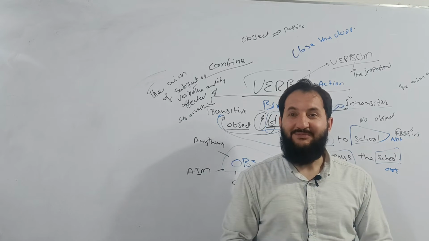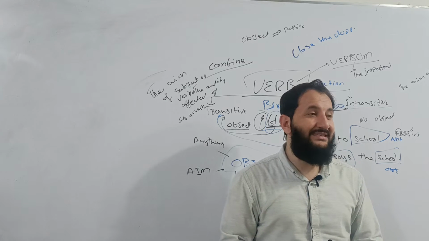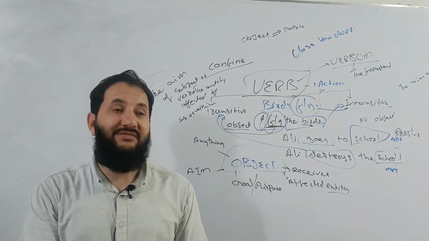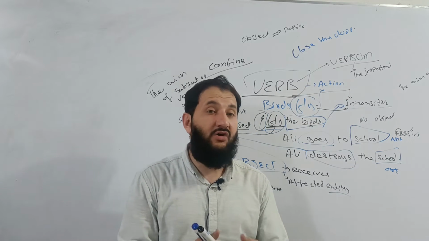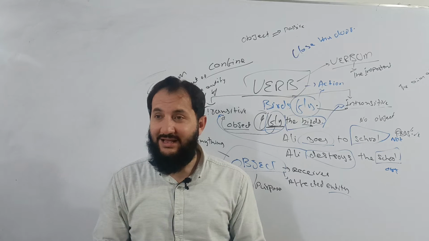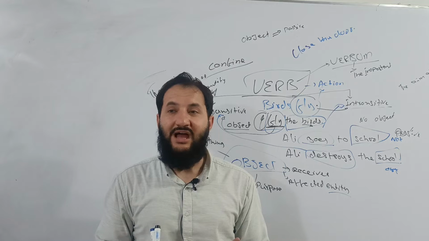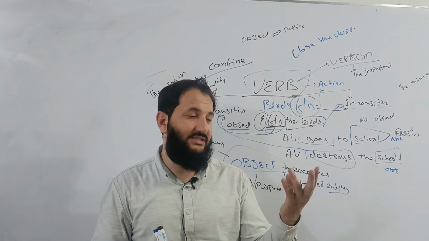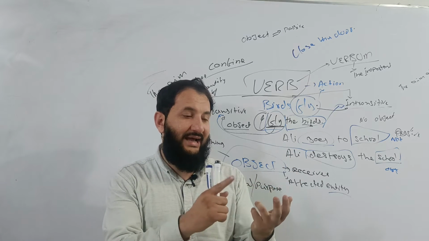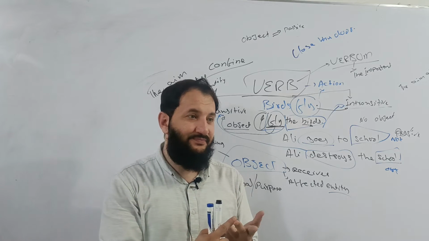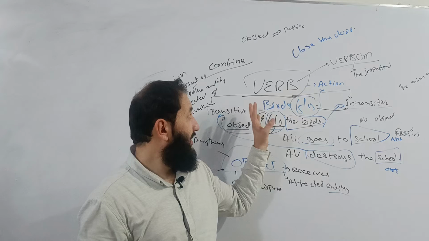That is person. Person means entity. Entity means any identification, anything having identification, whether visible, invisible, touchable, untouchable, real, or only fictional. If it has identification, we would simply call it a person. Person is of three types: first, second, and third. The addresser, the addressed, about whom first and second talk. Clear?